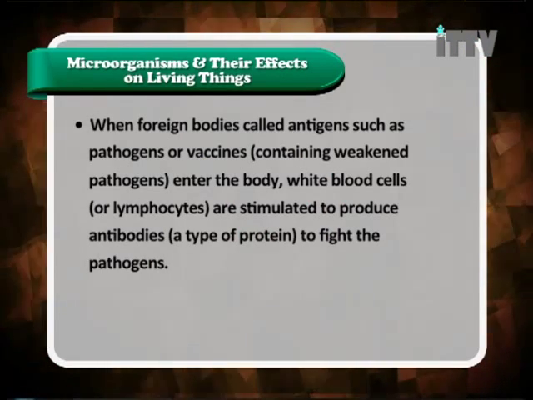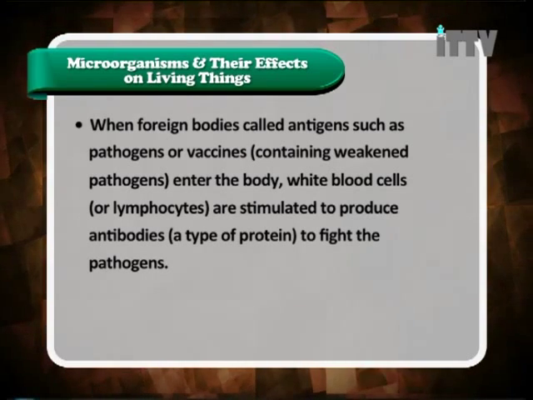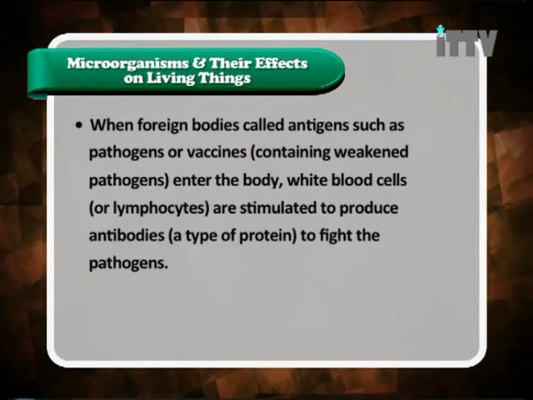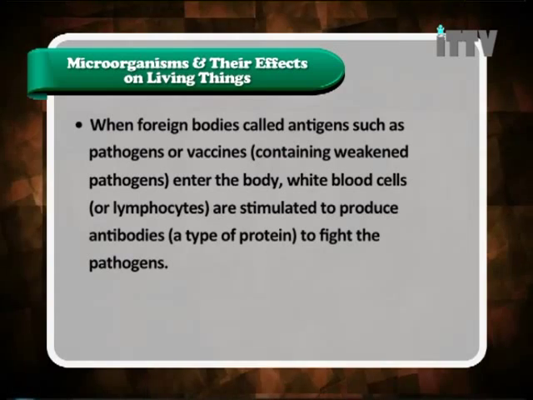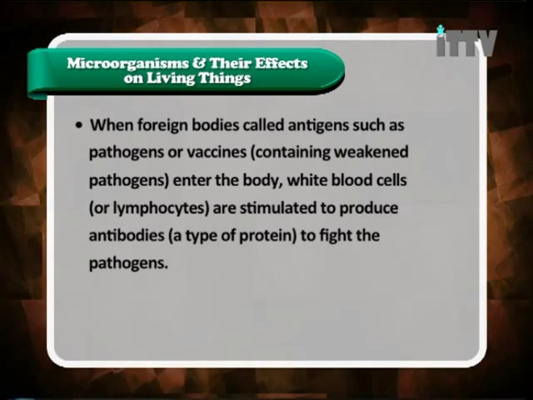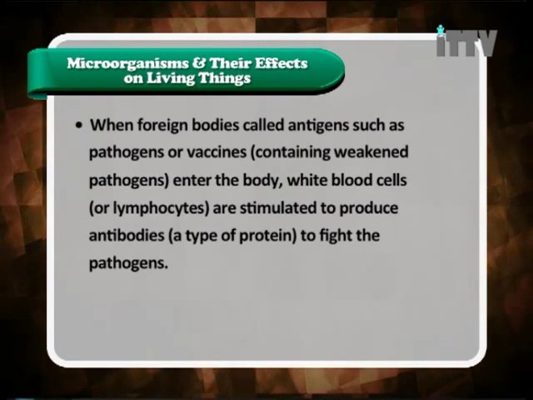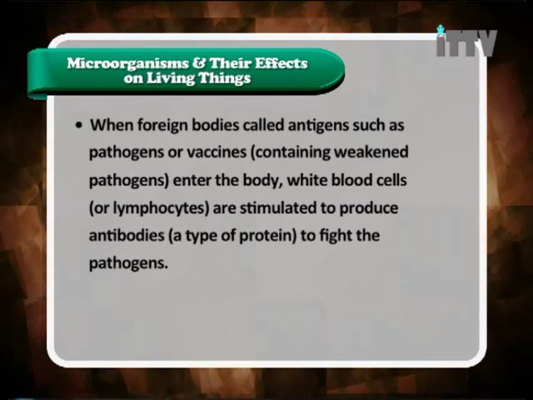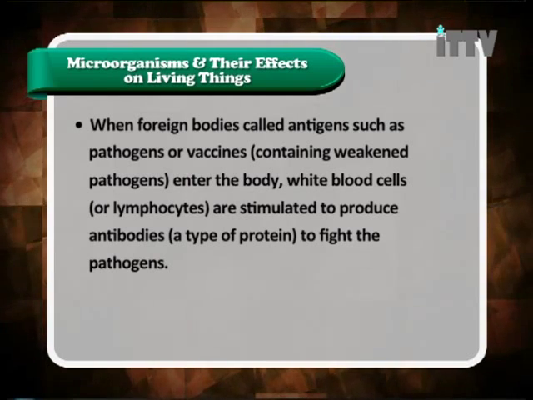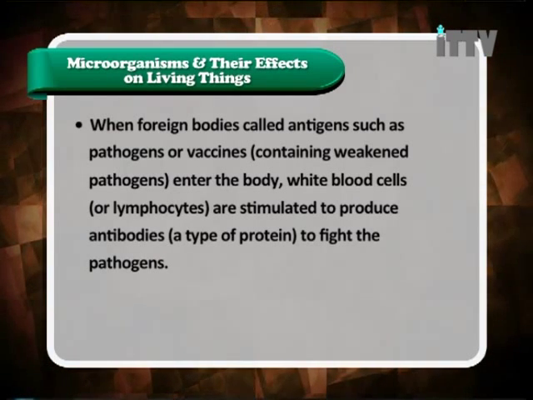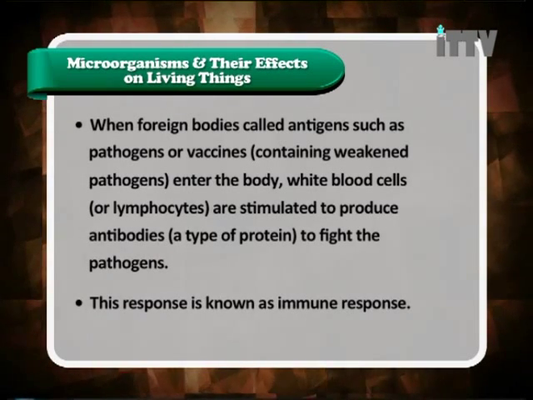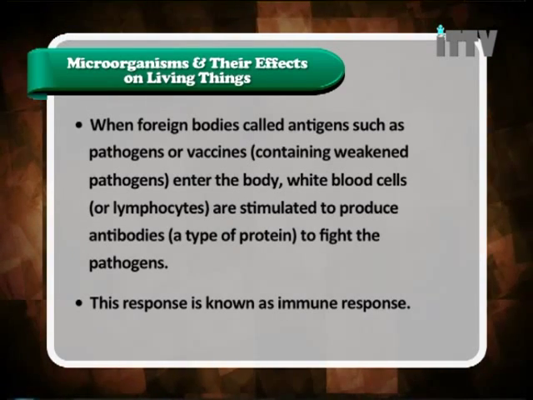When foreign bodies called antigens, such as pathogens or vaccines containing weakened pathogens, enter the body, white blood cells or lymphocytes are stimulated to produce antibodies, a type of protein to fight the pathogens. This response is known as immune response.